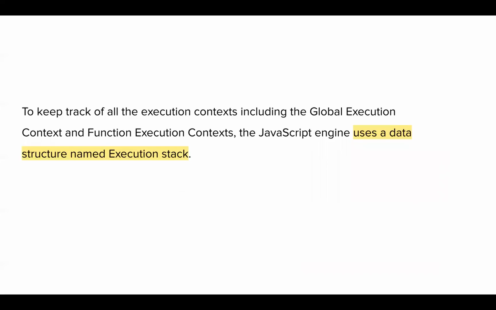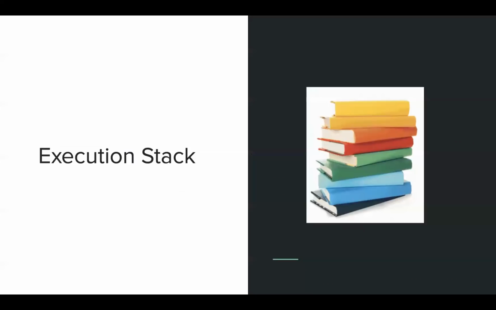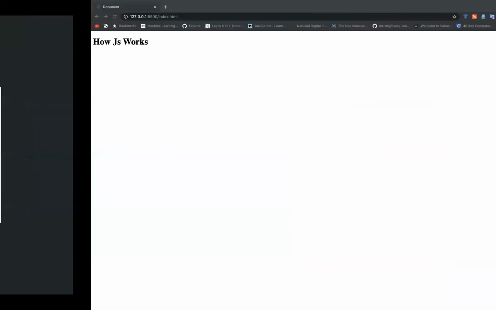So that's about execution context. Now, JavaScript has to figure out which thing it has to run. Let's say you have 1, 2, 3, 4, 5 functions inside your JavaScript program. To give you an example, the call stack is something that JavaScript uses. This is how it looks, with each thing on top of the other.